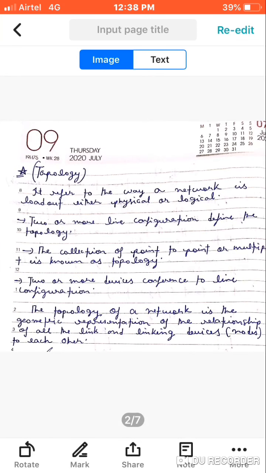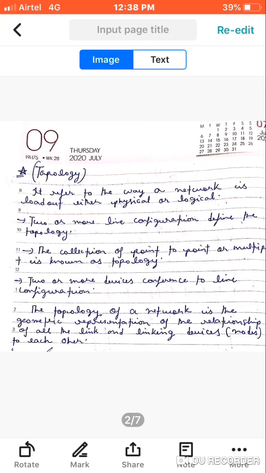The next topic is topology. Topology means the geographical representation of two or more nodes connected to each other. There are also various other definitions. Here you can see it is described as the way a network is laid out, either physical or logical. Two or more line configurations define the topology. This is the simplest definition you will find anywhere: two or more line configurations define the topology.